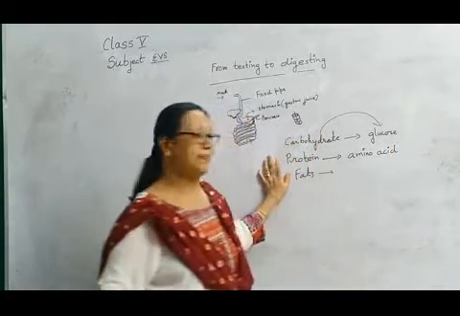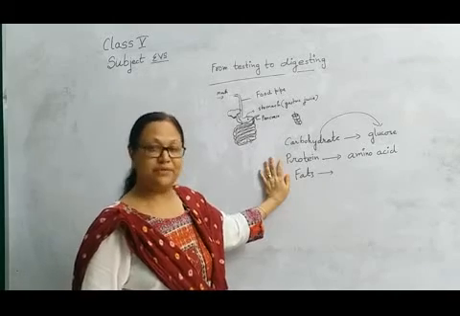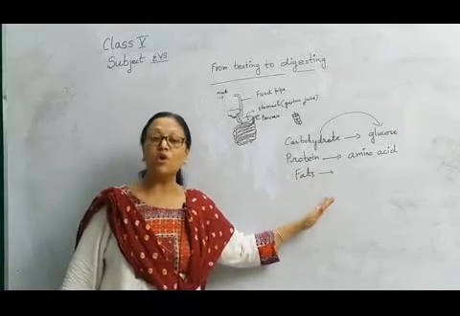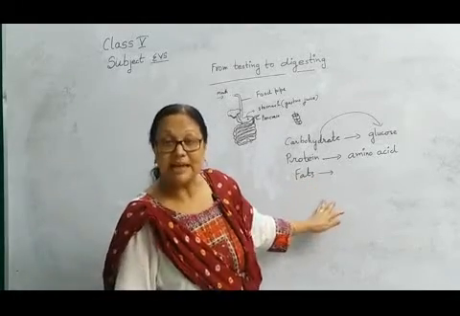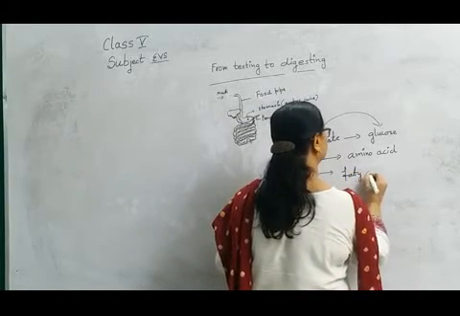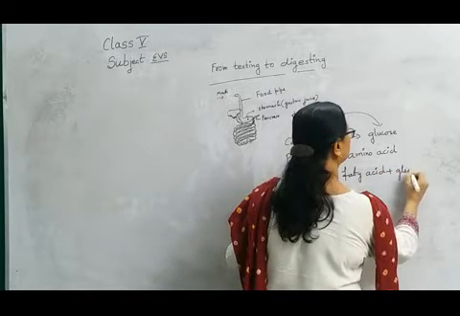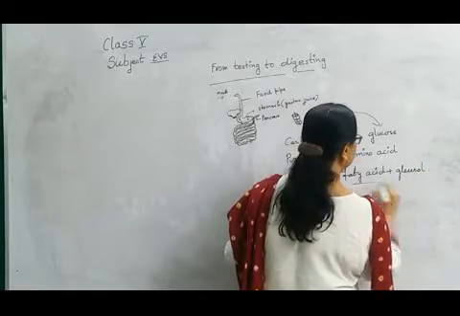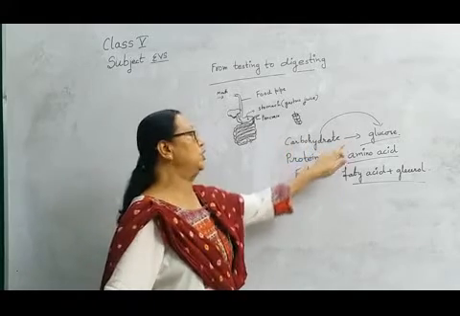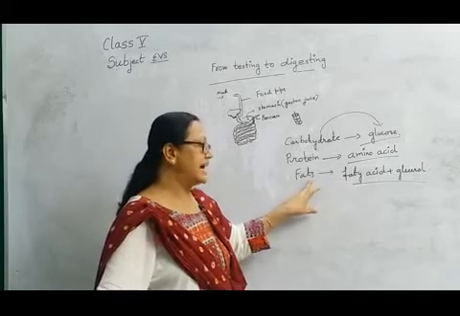And what about the fat particles? Whatever fatty or oily things you have eaten, all this fat content changes into what? Fatty acid and glycerol. Okay. So this is the ultimate fate of the food. Carbohydrate has to change into glucose, protein has to change into amino acid, and fats change into fatty acid and glycerol.